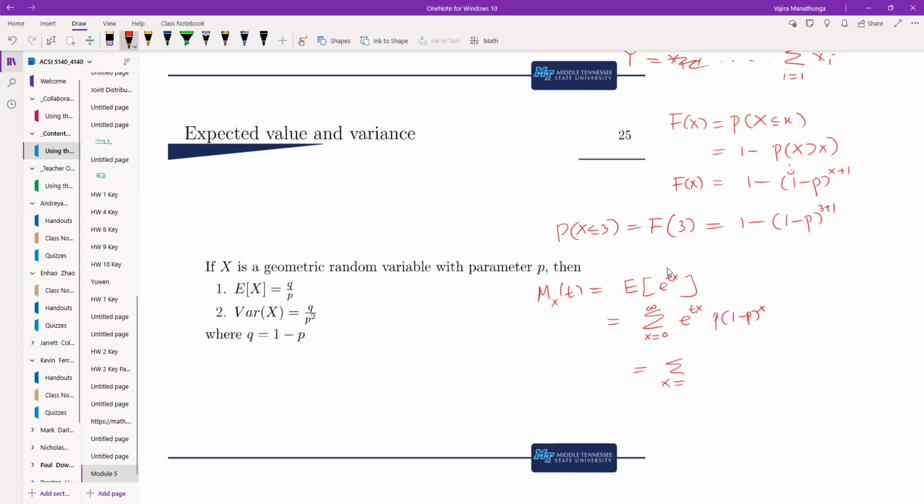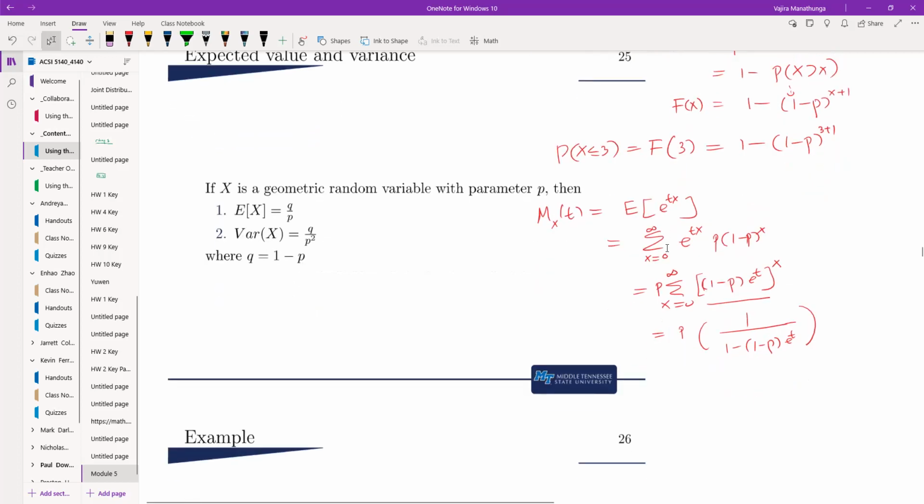So again, we can do the same kind of trick we did last time. I can bring 1 minus p here, then put e to the t here, and then the entire thing to the x. And then I can bring p to the outside. So then this is basically a geometric series, and we know that that sum is going to be 1 over 1 minus (1 minus p) e to the t, provided that the absolute value of that term is less than 1.